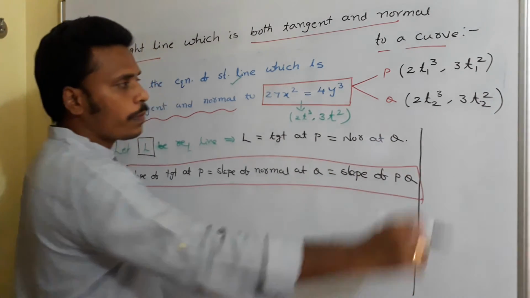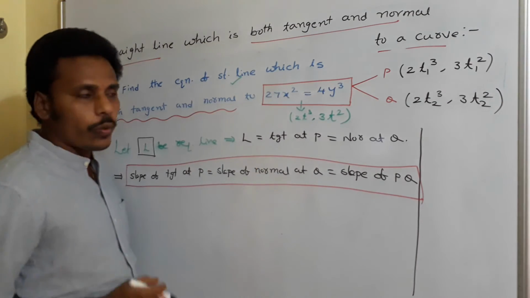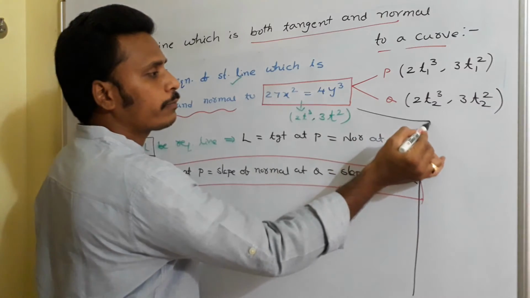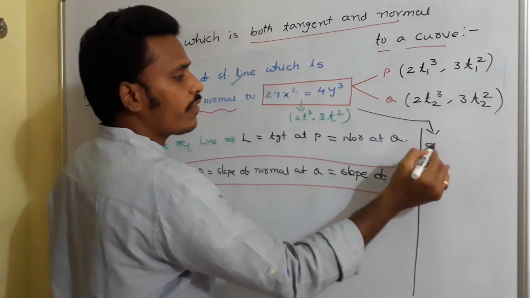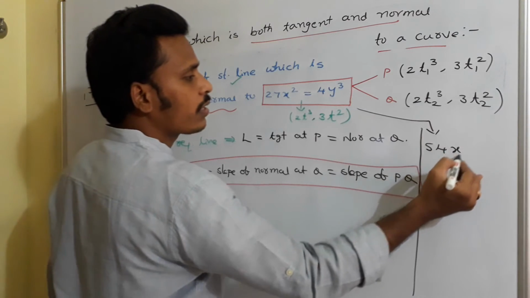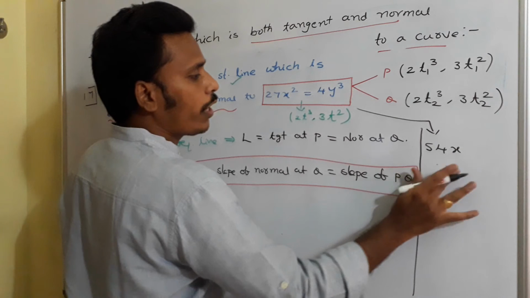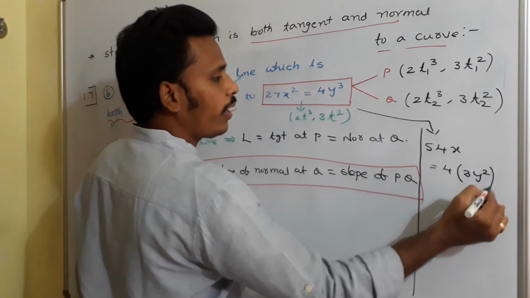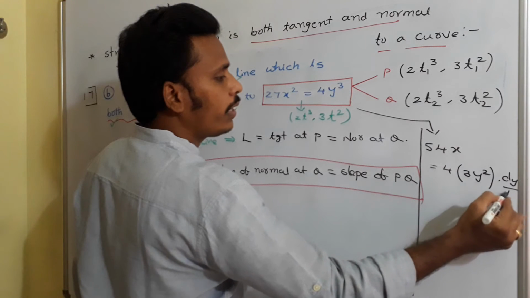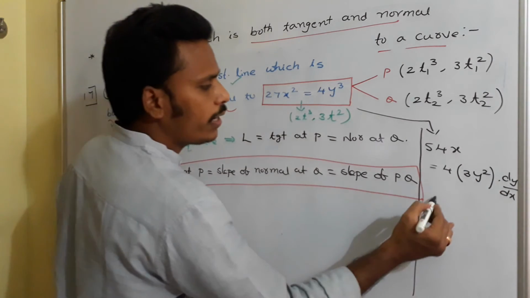I am just using this space to do it, because it is a simple curve. 27 into x². If you differentiate, what will happen? The derivative of x² is 2x. So 27 into 2x is 54x, equals 4y³. So 4y³ differentiates to 4 into 3y² into dy/dx. Now what is dy/dx?